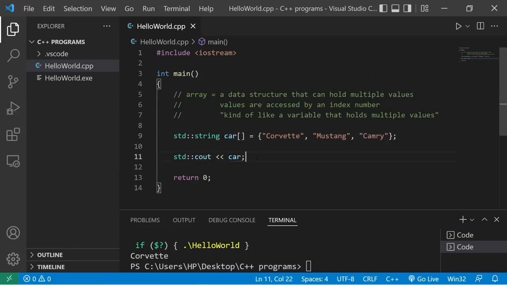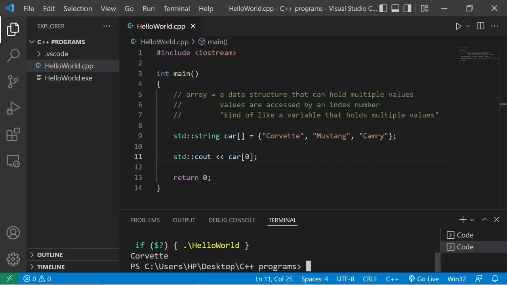Now take a look at this. I will display car. Now what the heck is this? So this is a memory address of where our array is located, like 123 Fake Street. If I need one of these elements, one of these values that's found within the array, in order to access it, I have to do so by an index number. After the array name, I will add a set of square brackets, then an index number. The first element in an array has an index of 0 because computers always start with 0.